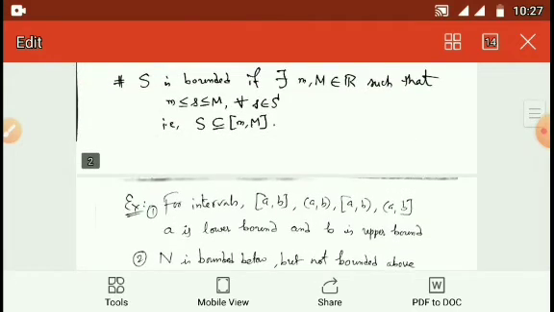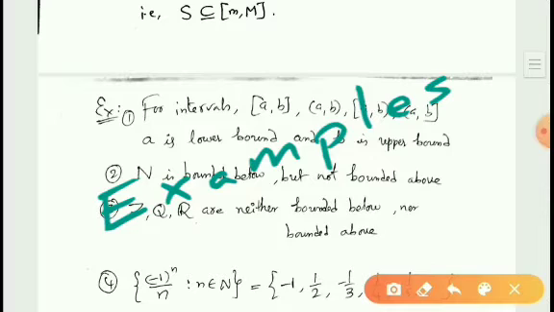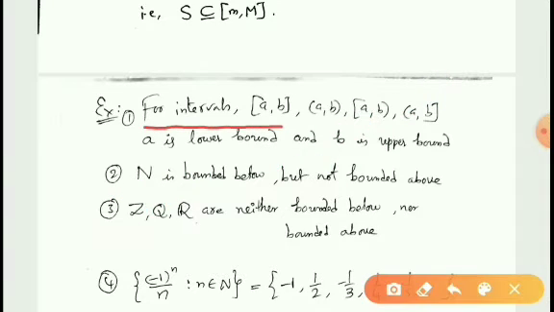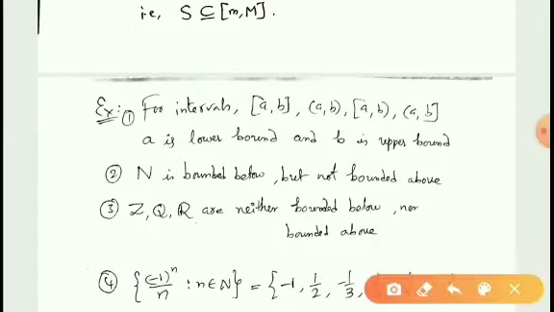Let us see some examples. For intervals, closed interval AB, open interval AB, semi-open intervals, for all these intervals, the lower bound is A and B is the upper bound. So for all these intervals, A is the lower bound and B is the upper bound.